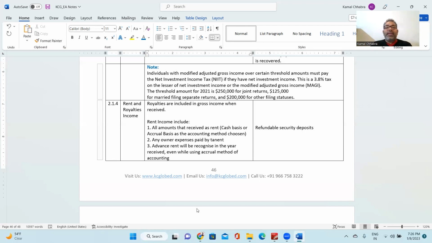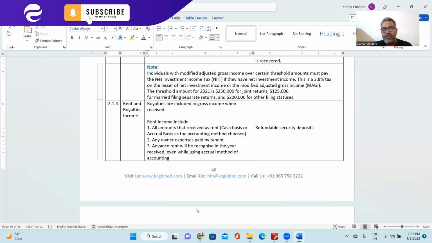If you are filing a separate return, it is $125,000. But if you are filing as head of household or single, it is $200,000. So if your income is more than $200,000, $125,000 or $250,000 as your status would be, then you need to pay additional tax of 3.8% on the investment income which you have earned.